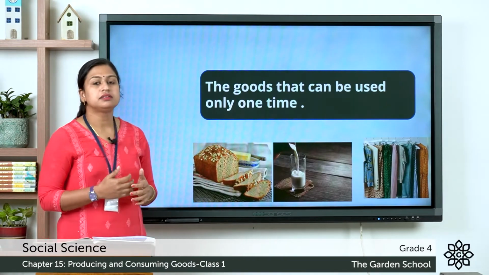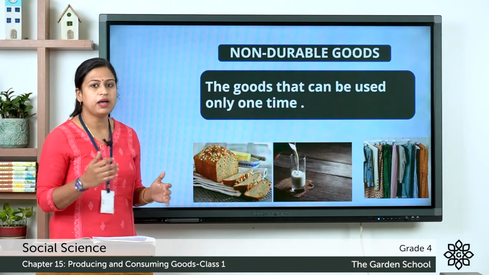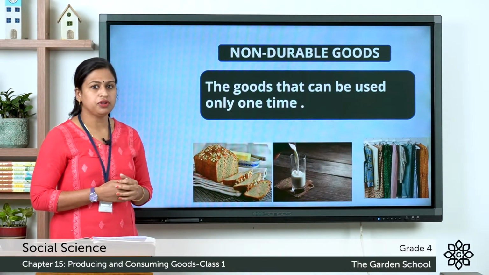Next one is non-durable goods. So the goods that can be used only one time are known as non-durable goods.